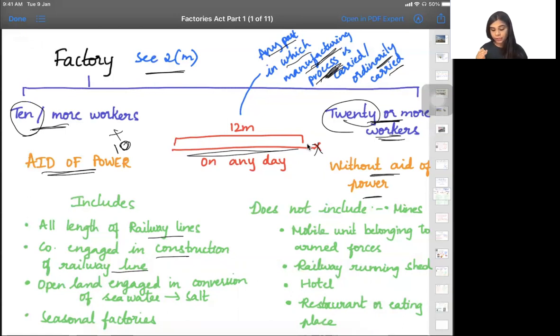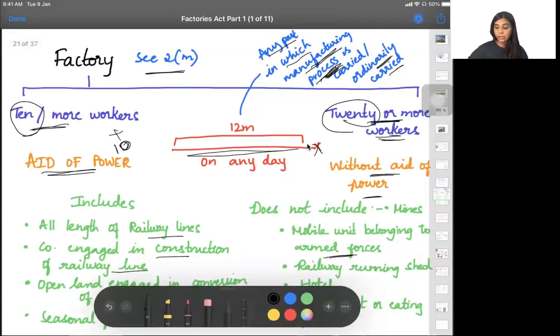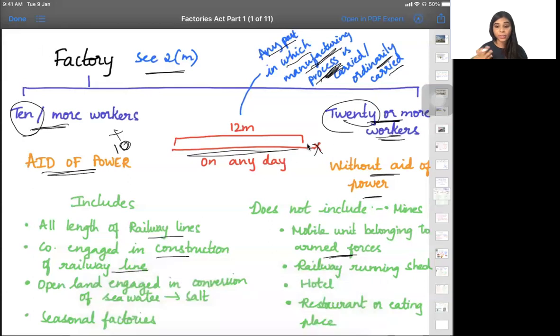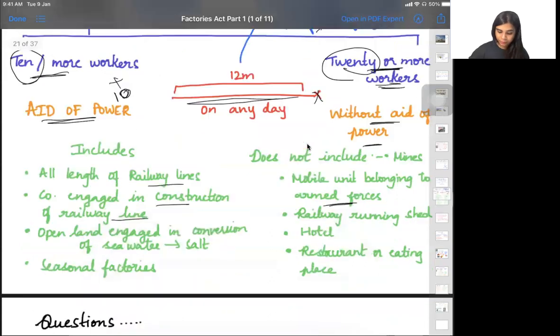Which are not factories? These include mines and mobile units belonging to armed forces. Again, I told you about armed forces, that we get different points about them. A hotel is not a factory because the manufacturing process does not happen there. A railway running shed, a restaurant or eating places will not be called factories. Is that clear? Yes, ma'am.